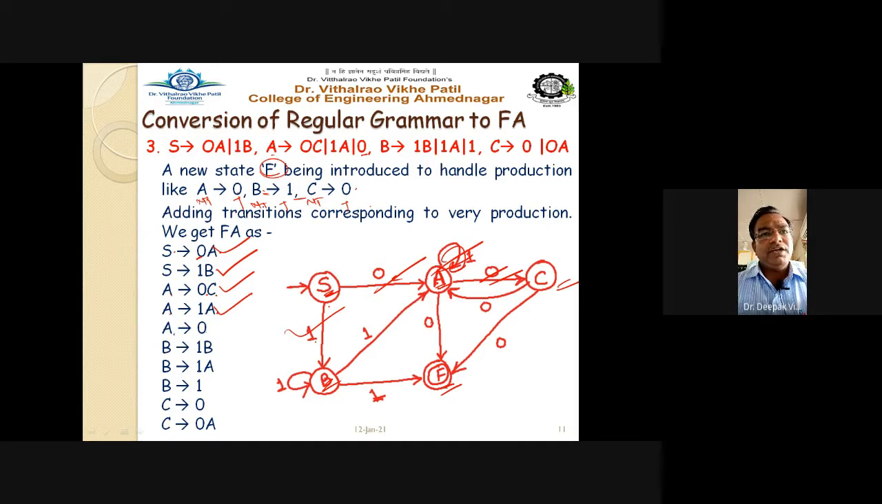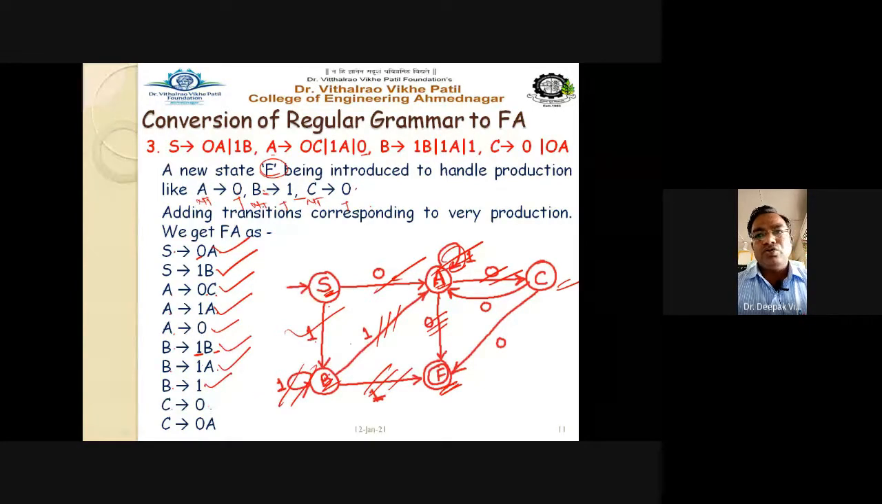Then capital A goes to 0, which means it goes to the final state, right? So we have introduced the final state already. F is already introduced. Then B on 1 goes to capital B, which means it is the self transition here. So this rule is also correctly satisfied. Capital B on 1 goes to capital A. This is that transition. Okay, it is correctly drawn. Capital B goes to 1 means it goes to the final state. This is the transition. Okay.